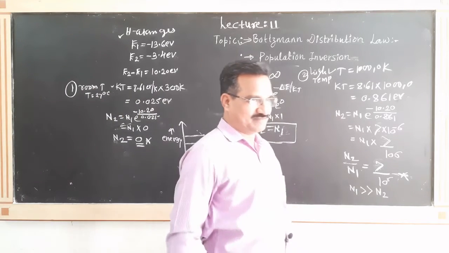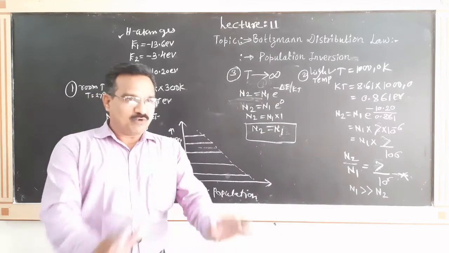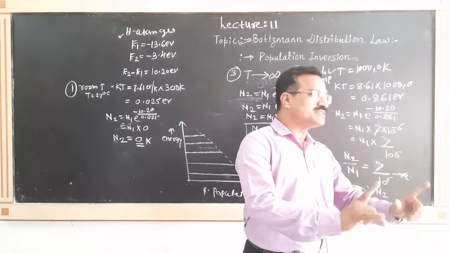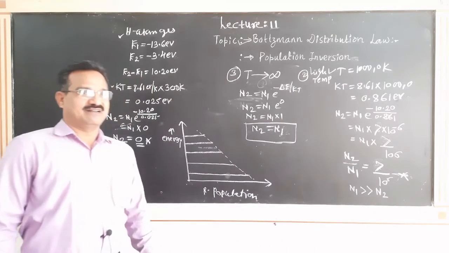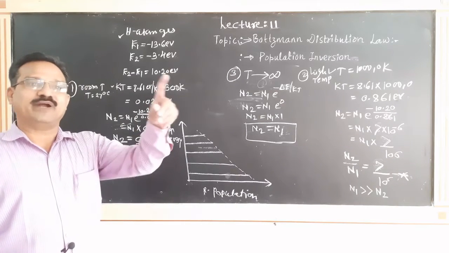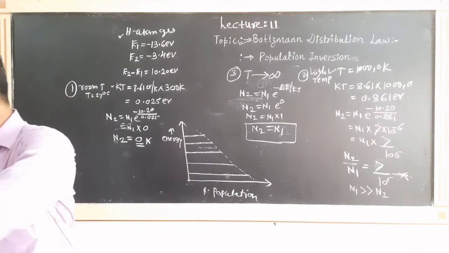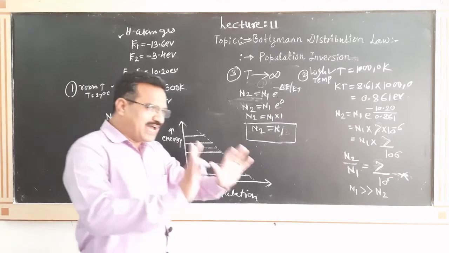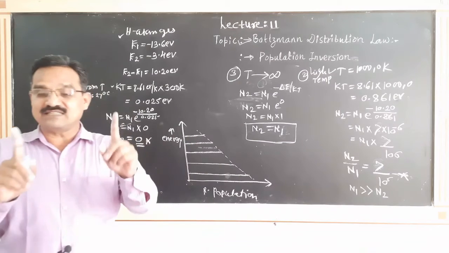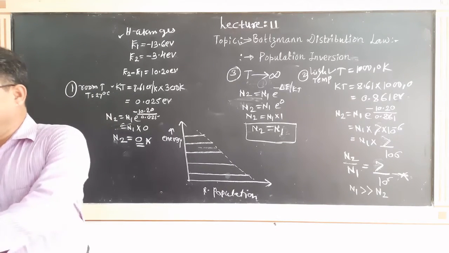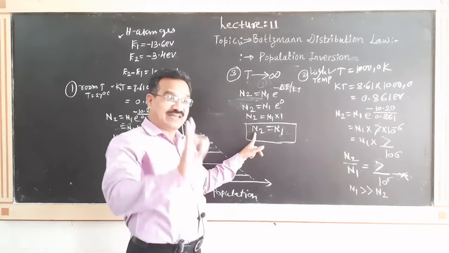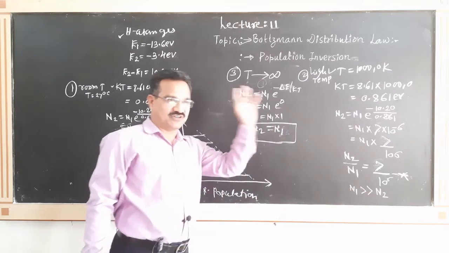It means that the number of atoms in the excited state cannot exceed the number of atoms in the ground state. It means that the number of atoms in the excited state cannot be greater than the number of atoms in the ground state. As long as the material is in thermal equilibrium, the population of the higher energy state cannot exceed the population of the lower energy state or ground state.